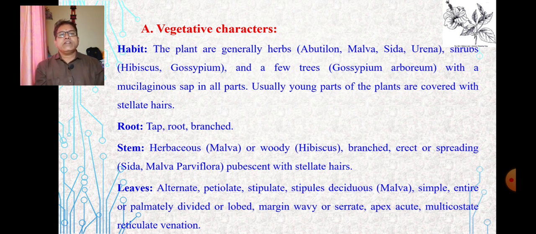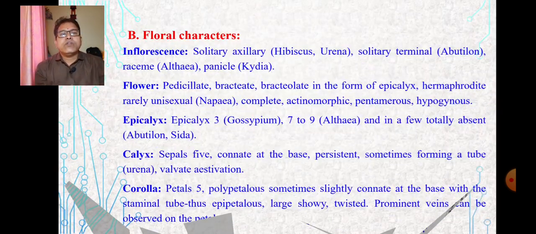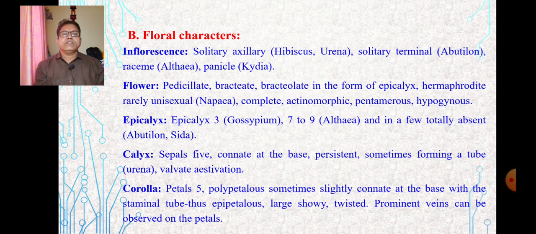The leaf characters: leaves are alternate, petiolate, stipulate, stipule is present, deciduous in case of Malva, simple, entire or palmately divided or lobed, margin wavy or serrate, apex acute, multicostate and reticulate venation. So the floral characters.